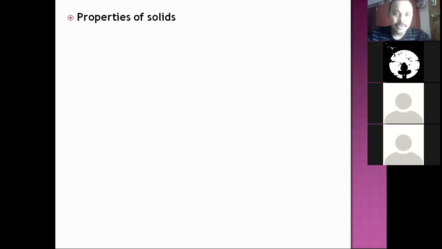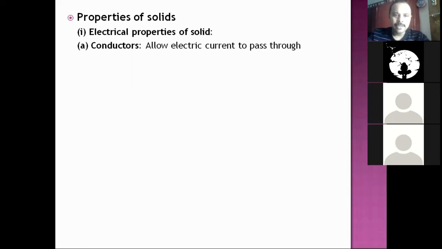Now at the end, we are going to take properties of solids. When it comes to properties of solids, we need to study the electrical properties and magnetic properties. When I say solid here, I mean ionic solid, molecular solid, metallic crystal, covalent crystal. We have seen many solids conducting electric current, some do not conduct, and some partly conduct. Based on that conductivity, solids have electrical properties.